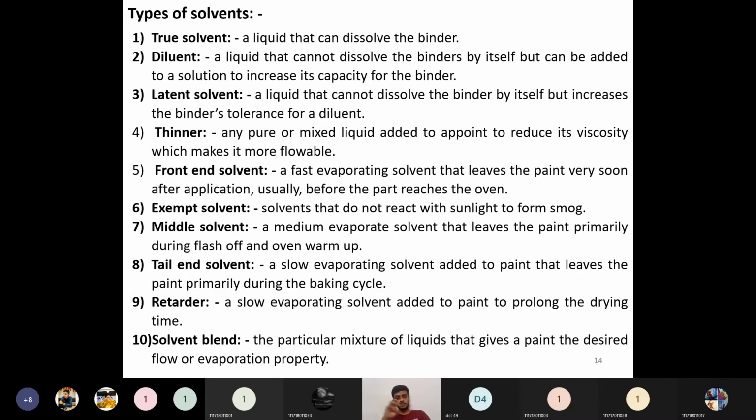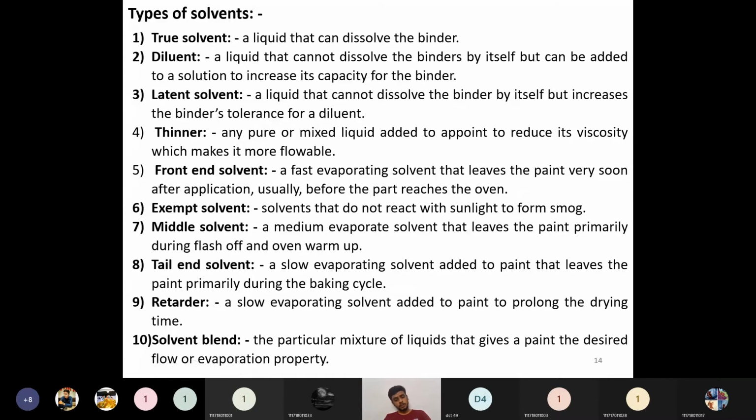Whenever we require these two in combination, we can add any type of combinative solvents so that we can finally obtain the flow characteristics as well as evaporative characteristics of our desired one. Okay, whatever we are designing, for example, we want quick drying characteristics. At the same time, the flowability characteristics need to be low. Then we have to dissolve two particular solvents which have this type of characteristics. So depending on our end use, we should define what type of solvent we will be using in our particular organic coatings. So these are the types of solvents.